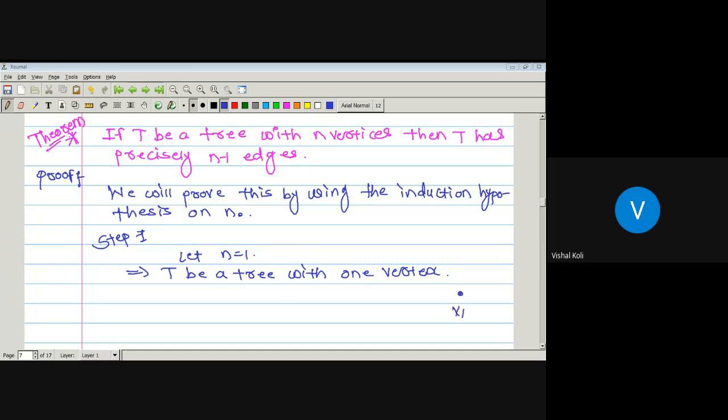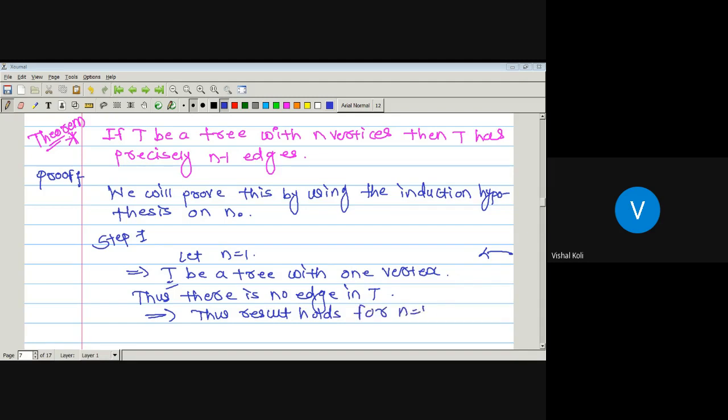Suppose V1 is the vertex. If we have to take an edge in the given tree T, then there is only one possibility, that the edge must be a loop. But as it is a tree, a loop is not possible. If a loop is not possible, then what should be the degree of V1? It must be 0. So whenever there is a tree with one vertex, the number of edges must be 0. Thus there is no edge in tree T, which implies that the result holds for n equal to 1.